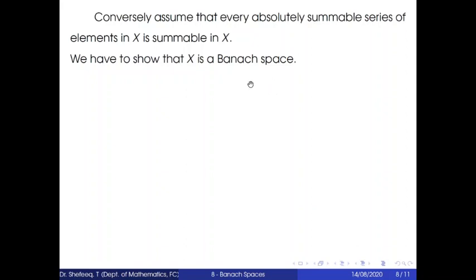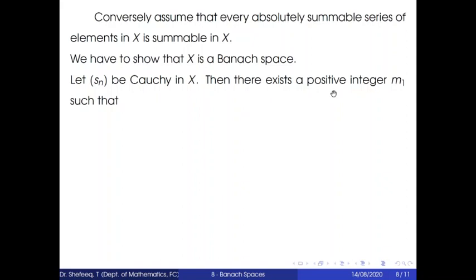So for this we take a Cauchy sequence in X. Let the sequence Sn be a Cauchy sequence in X. Then there exists a positive integer m1 such that norm Sm minus Sn is less than 1 for all m greater than or equal to n, which is greater than or equal to m1, since this is Cauchy.